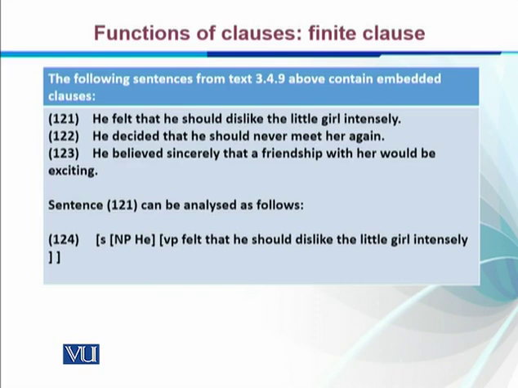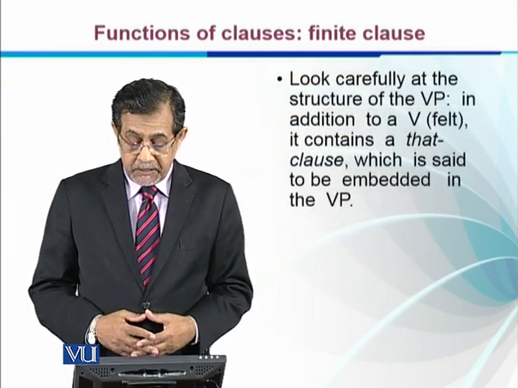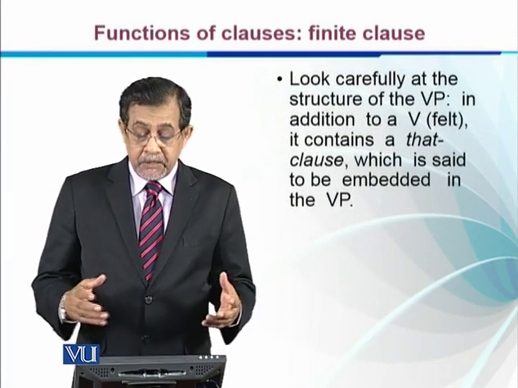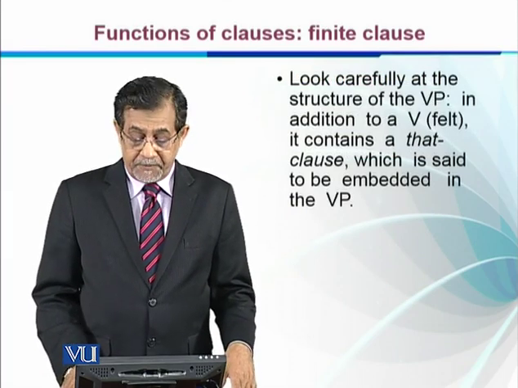If we give them bracketing, we can find, for example, he, that is the noun phrase, and we have the main sentence, felt that he should dislike the little girl intensely. So this finite clause is in the verb phrase. Felt is a verb, and that he should dislike the little girl is the finite clause. Look carefully at the structure of the verb phrase. In addition to the verb felt, it contains a that clause which is said to be embedded in the verb phrase.